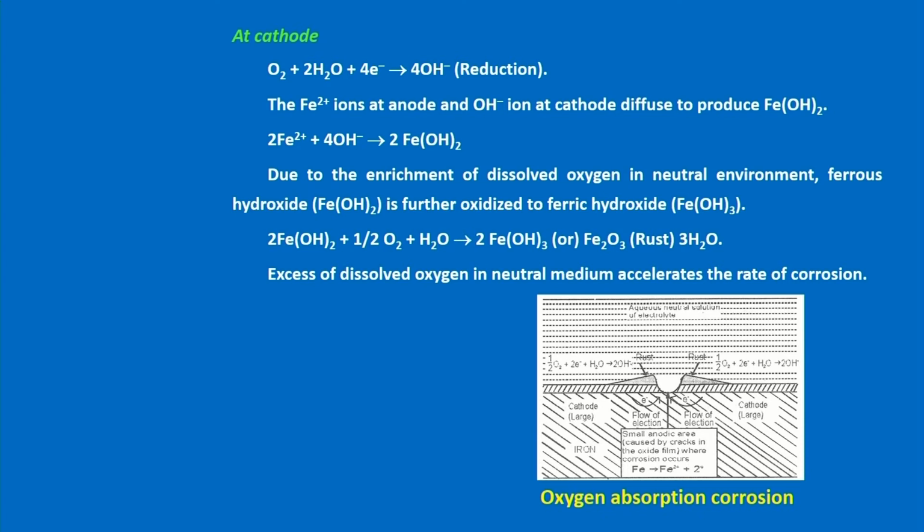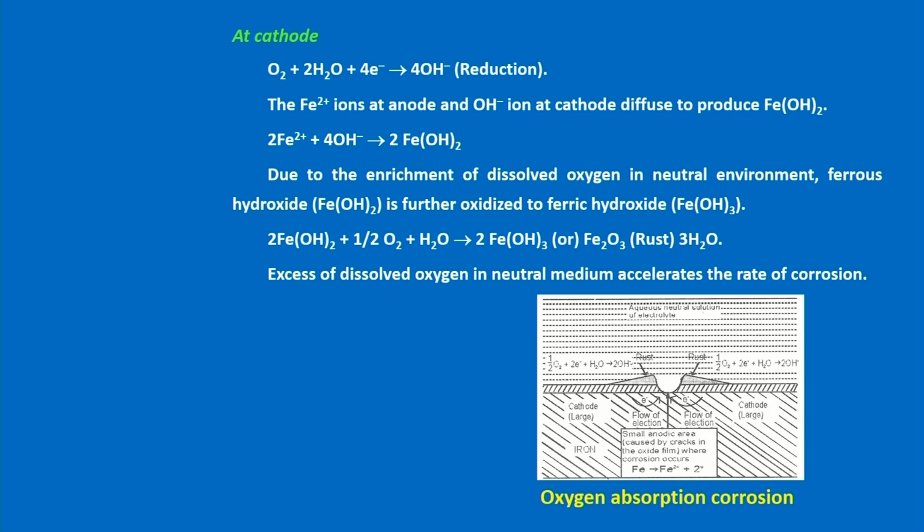In the cathodic area, which is neutral, we know there is plenty of dissolved oxygen in water. With the help of that dissolved oxygen and water, OH- ions are formed. Then these OH- ions combine with Fe2+ and form ferrous hydroxide, which is deposited.